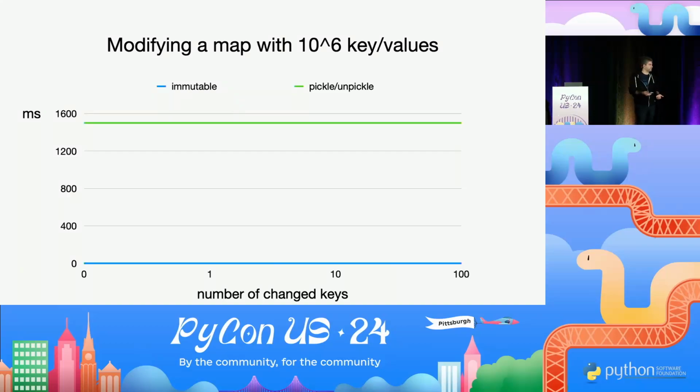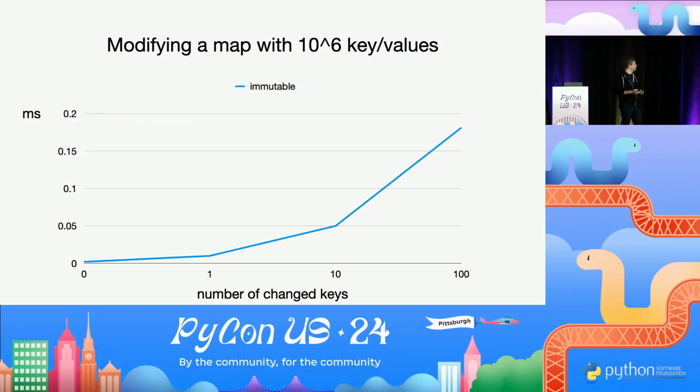You have a mapping with 1 million key-values, you add 100 or 10 to them, it's practically the same thing. The overhead is still going to be the same because it still has to iterate through all of them, pack all of them, and do all of this stuff. So this line is constant. Let's just get rid of it. And if we do, then we'll see that passing this collection with millions of keys back with just a few modifications is a sub-millisecond thing.